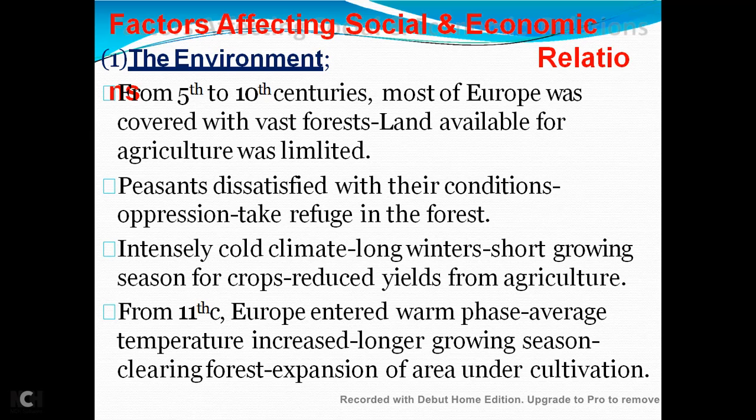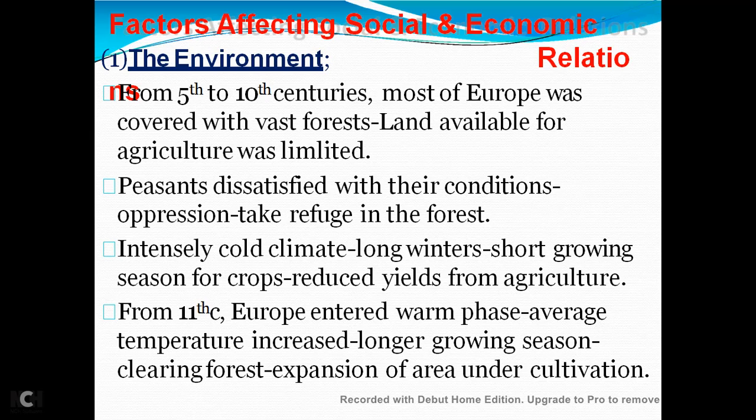From the 11th century, Europe entered a warm phase. Average temperature increased in the 11th century, which had a profound effect on agriculture. Now the peasants had a longer growing season, and the soil was less subject to frost and could be more easily plowed. The soil became more fertile, and they could easily plow their soil.